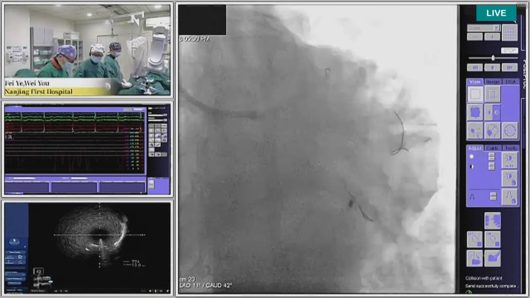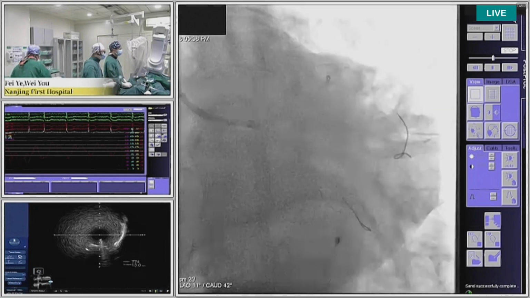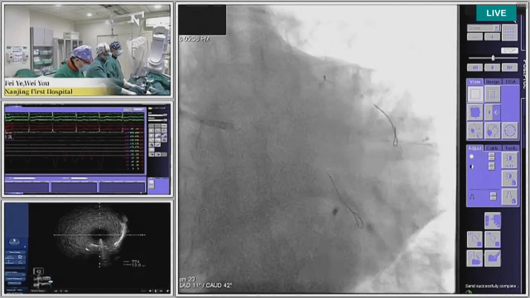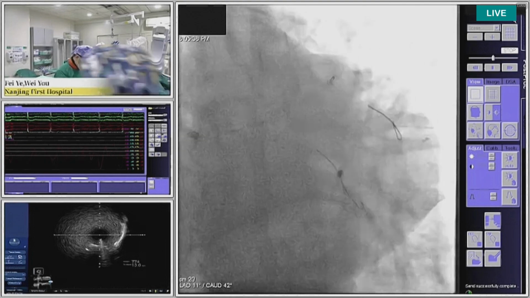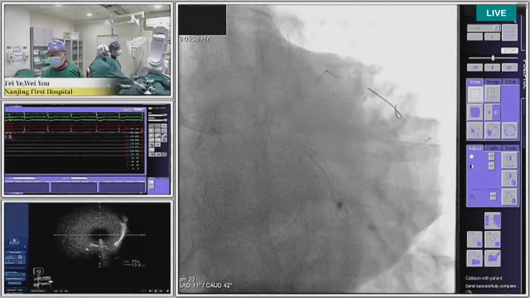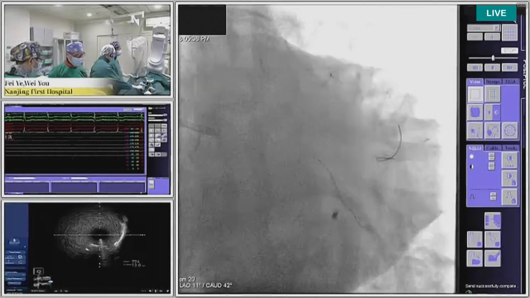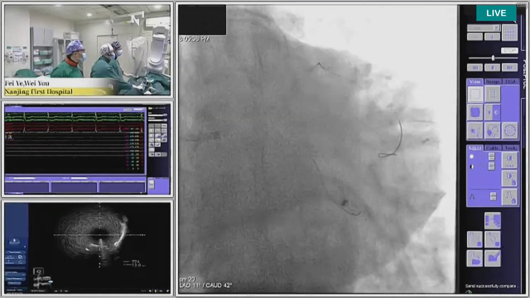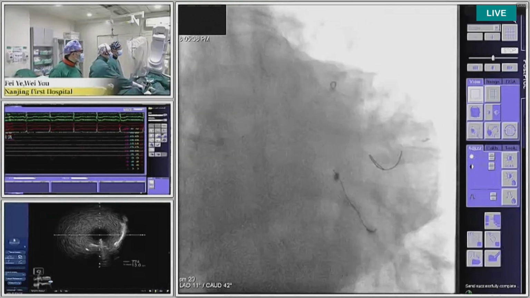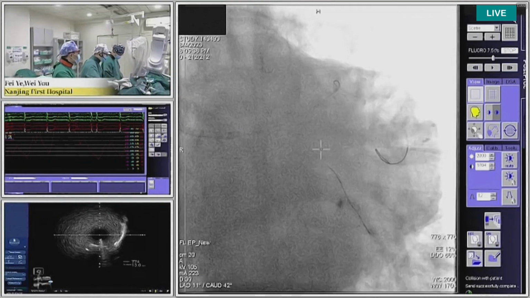So we open the side branch ostium. Give me another 3.0 NC balloon. Regarding the double kissing technique, the first kissing is very important. We find that it's quite difficult to cross to the LAD. I feel the guiding catheter is not good enough to give strong support. There are just some crossovers.